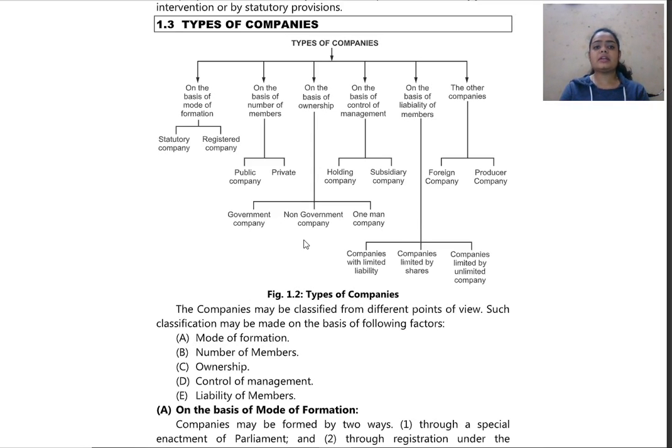So, in the last class, we were studying about judicial exceptions and statutory exceptions. We have studied about them. Now we shall start with types of companies and we shall study every part in detail.